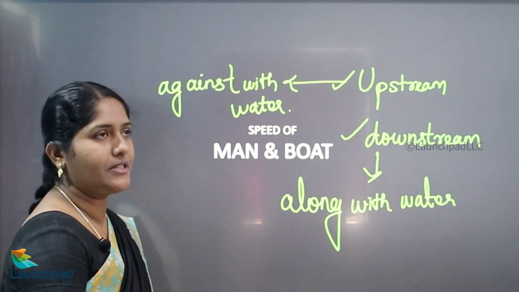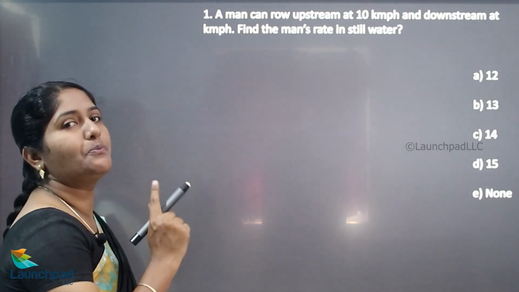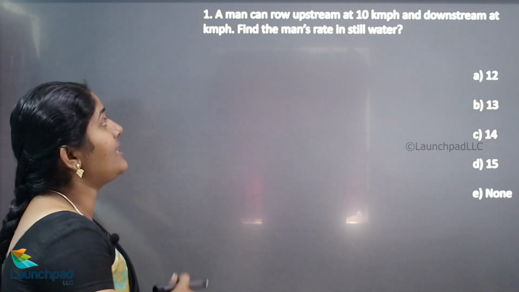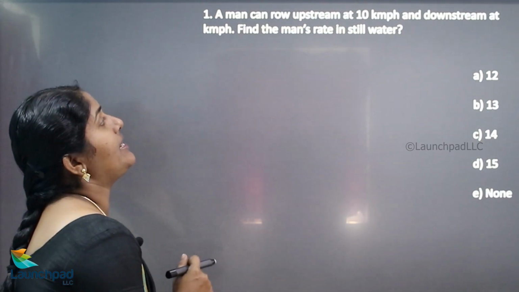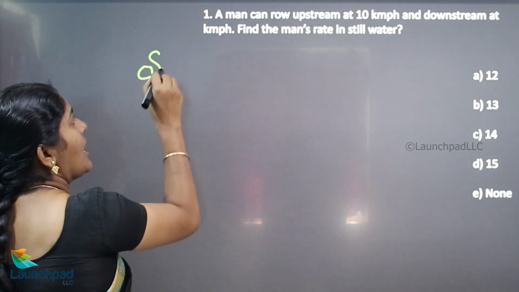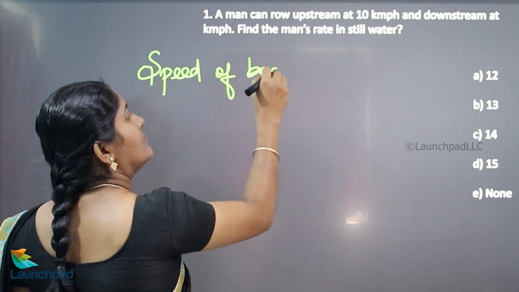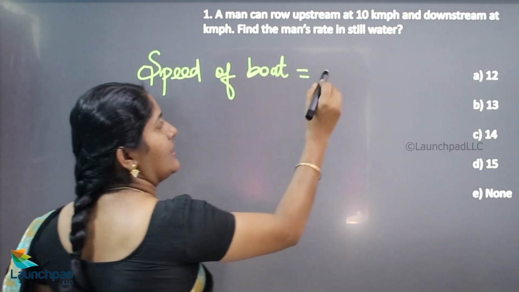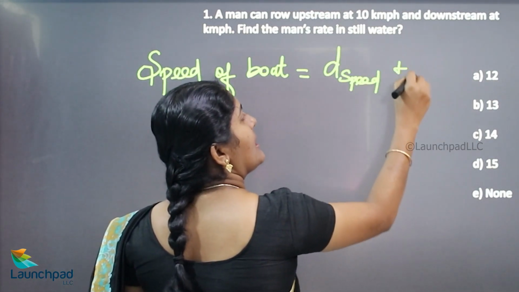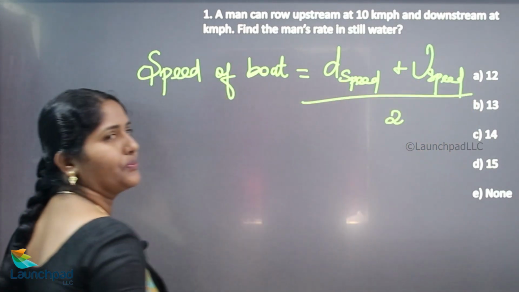Let's see the concept. Yeah, this is your first question. A man can row upstream at 10 km per hour and downstream at 18 km per hour. Find the man's rate in still water, the speed of the boat. How we can calculate the speed of the boat or man? Speed of the boat is equal to downstream speed plus upstream speed divided by 2.